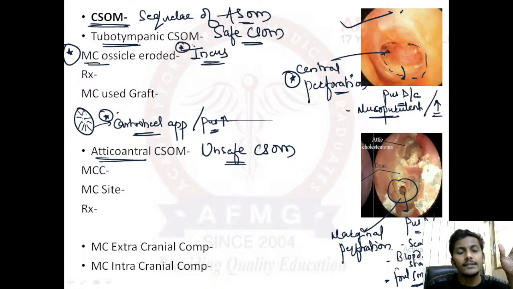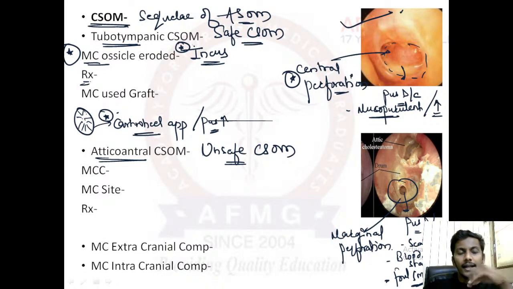Why is incus the most commonly eroded bone? Because it has no muscle attachment, and as there is no muscle attachment to incus, there would be decreased blood supply to incus. Therefore, it is more prone to erosion. I hope this is clear.